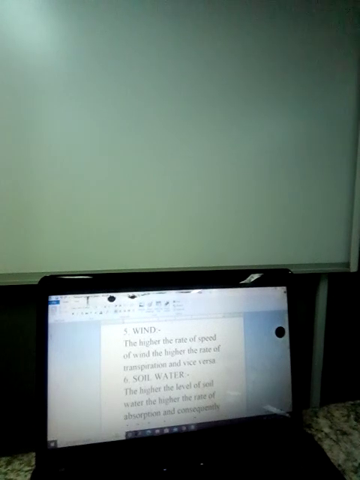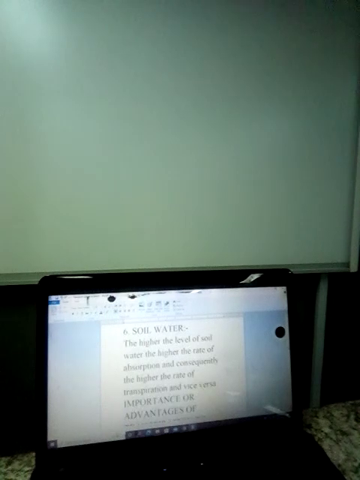Okay, soil water. The higher the level of soil water, that is another factor that affects transpiration. The higher the level of soil water, the higher the rate of absorption, and consequently the higher the rate of transpiration, and vice versa. So if the water level is low, trust me, that's what you are going to have.